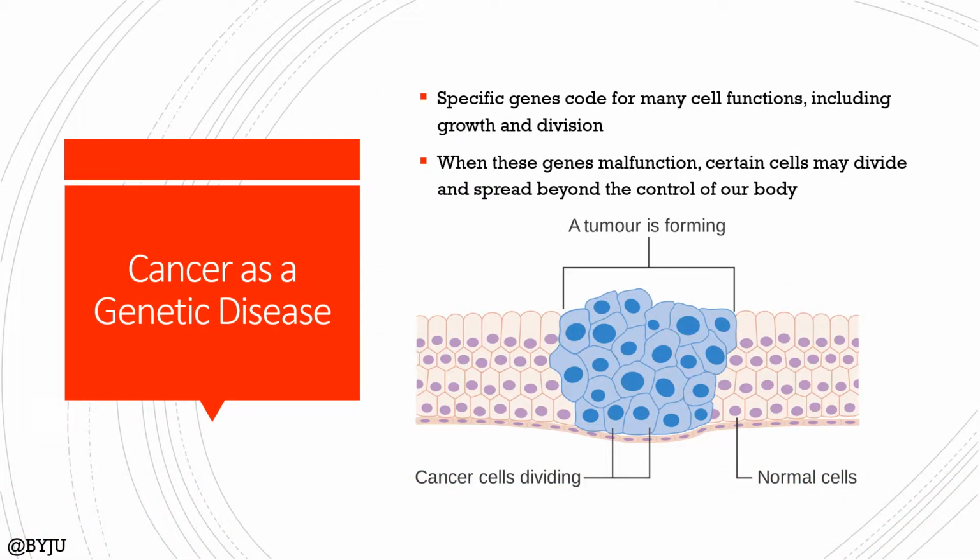Specific genes code for the way our cells function, including their growth and division among other things. When these genes malfunction, certain cells may begin to divide and spread beyond the control of our body. As cancerous cells spread uncontrollably, they not only take up space and nutrients, but also obstruct the normal functions of surrounding tissue.